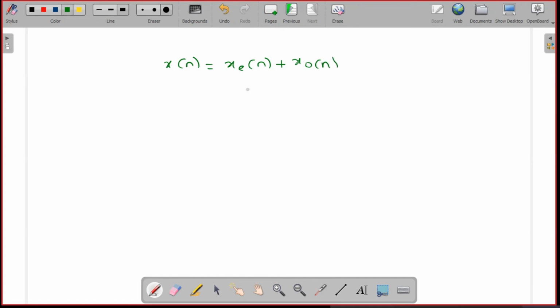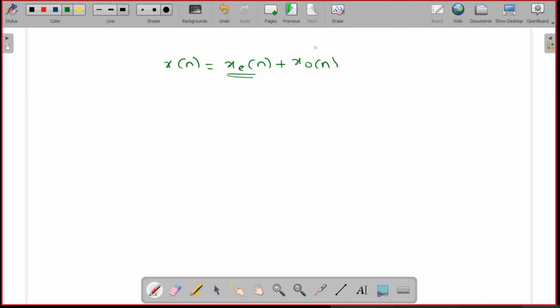The even component satisfies the even condition, that is x of minus n is equal to x of n. The odd component satisfies the odd condition, that is x of minus n is equal to minus x of n. So the combination of these two forms a signal.